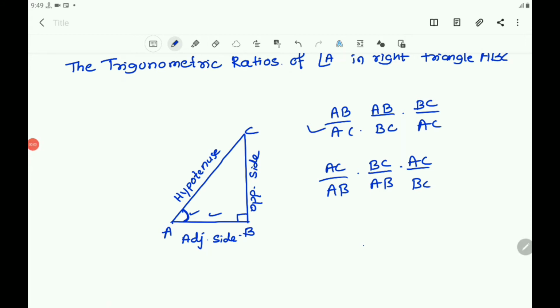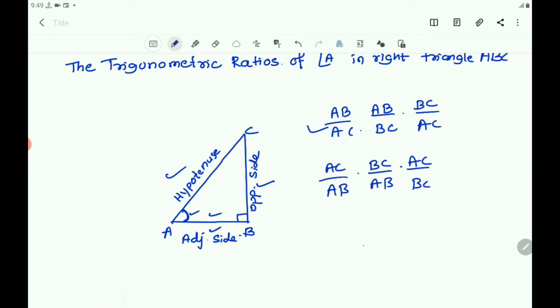Here the first ratio is AB by AC, and the second one is again AB by BC. The third ratio is BC by AC, and the reciprocals you have taken are AC by AB, BC by AB and AC by BC.